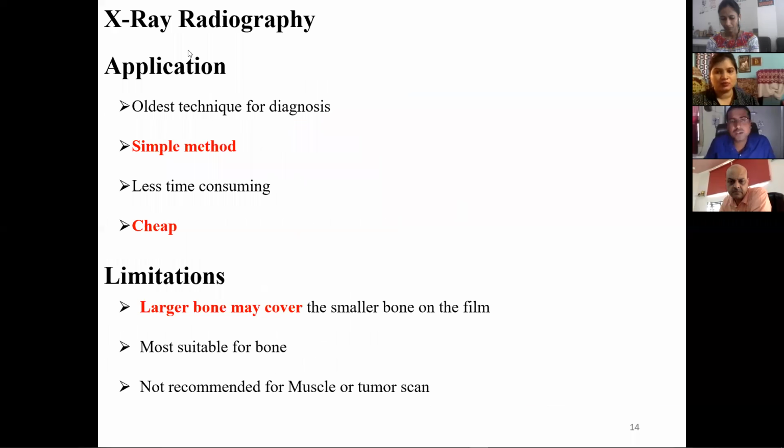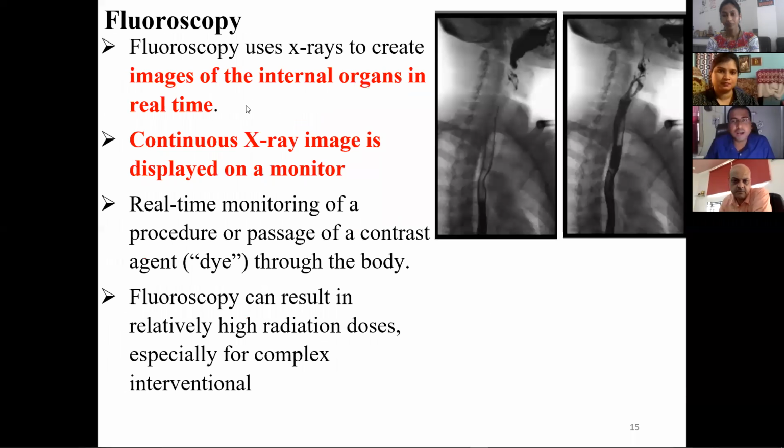In fluoroscopy, suppose there is an internal organ, we can know the situation of that organ in real time. It is just like on a computer monitor, we can see what is happening in real time. A continuous image is displayed on a monitor. In the previous technique, only a two-dimensional image was obtained and it was static, but here we get a two-dimensional image that is dynamic. That is a major difference.